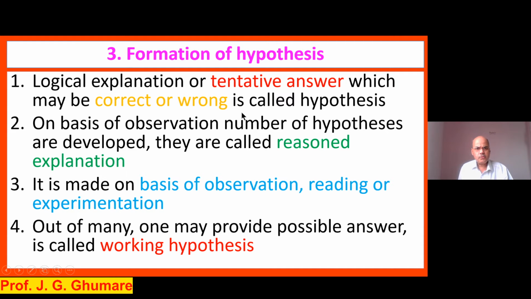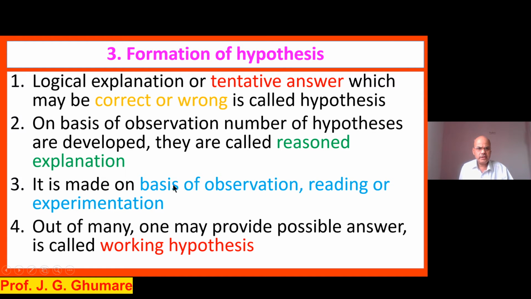So, my observation: leaves are green in color. Why are leaves green in color? Which chemical is present in leaves? We should be able to give the answer, and out of many, one may provide a possible answer. This is called a working hypothesis. Remember, out of the 5 answers we have given to the 4 or 5 questions, not all will be able to produce an experiment. The one which can work out with an experiment, where we can do a smaller or larger experiment, is called a working hypothesis.